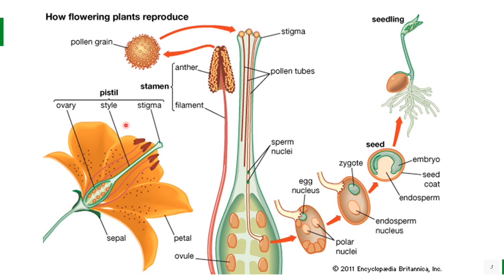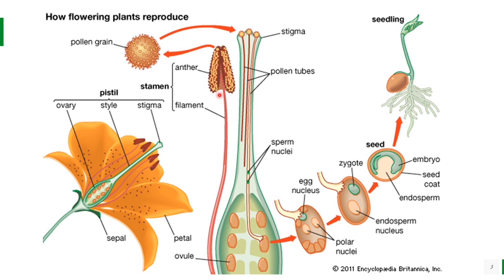Now let's take a look at reproduction in case of flowering plants. So how do flowering plants reproduce? Flowers contain both the organs, male and female. The male organ or male part is represented by the stamen, which consists of anther and filaments, while the female part is represented by the pistil, which contains ovary, style and stigma.